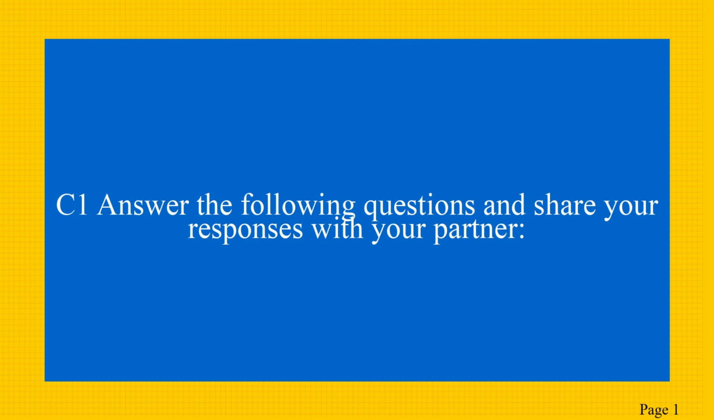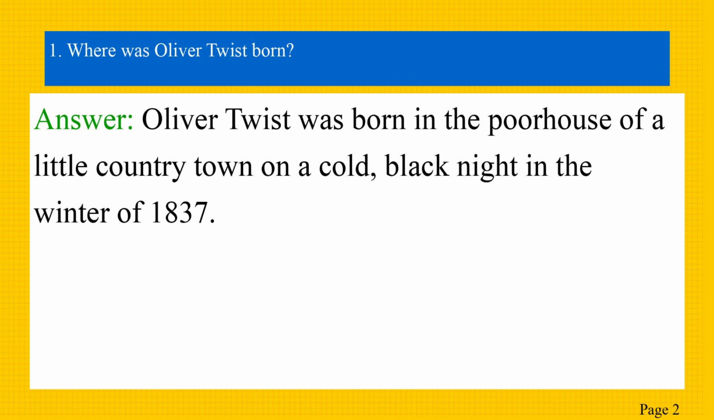The first part is comprehension. Answer the following question and share your responses with your partner, which is in the page number 61. The first question is, where was Oliver Twist born? Answer, Oliver Twist was born in the poor house of a little country town on a cold, black night in the winter of 1837.